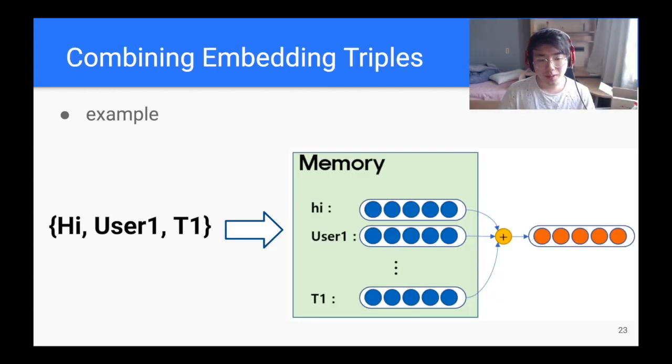So for each word in the dialog, there are 3 embedding values that are extracted from the memory and are simply added together. Knowledge is also represented in this kind of triple and added together. However, we believe that the elements in a dialog triple and the elements in a knowledge triple might be different, and using a simple summation relies on the assumption that training the memory can overcome this difference between the two.